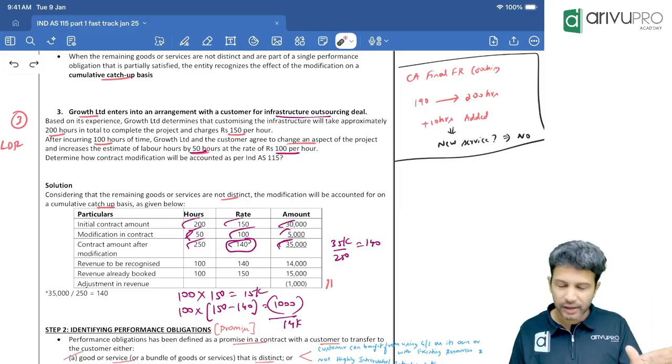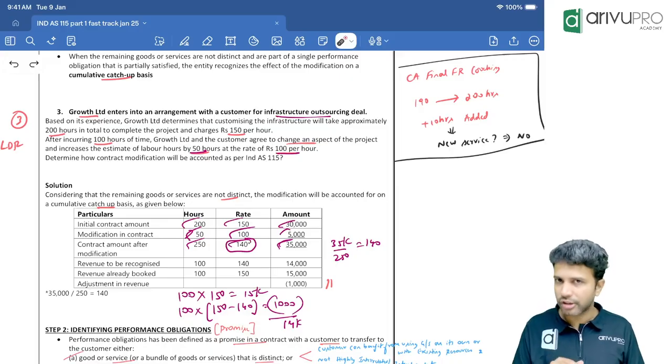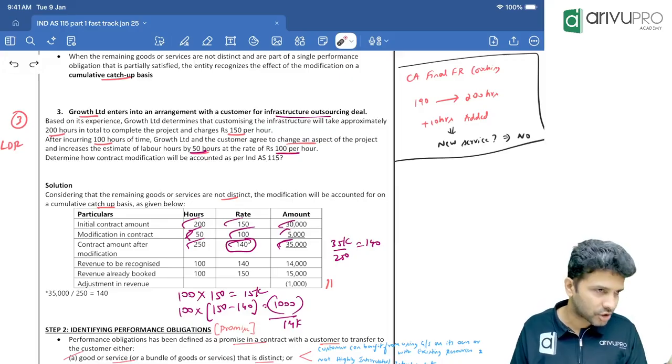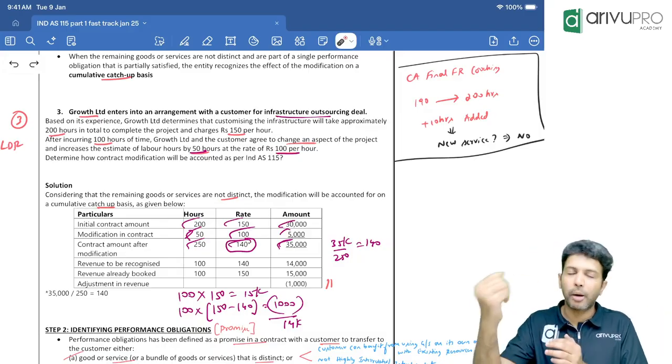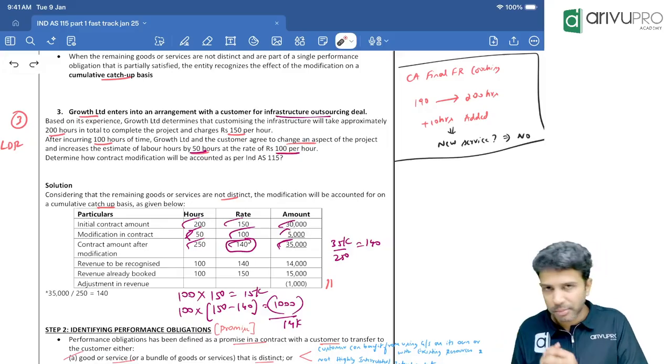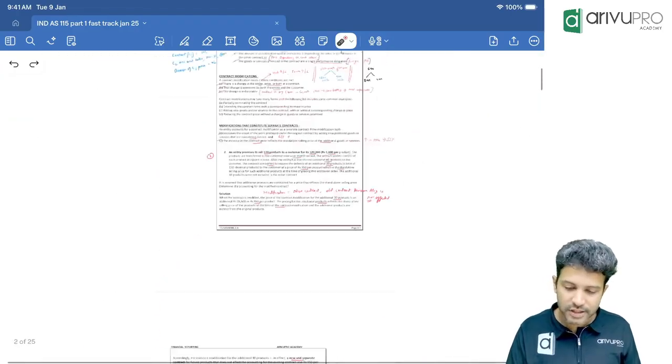That's your P. C for contract should have a commercial substance, because due to this contract, cash flow should change. Another C, consideration collection should be probable, meaning the seller should have a reasonable assurance that they will collect the money from the customer. That is the first step we'll discuss.